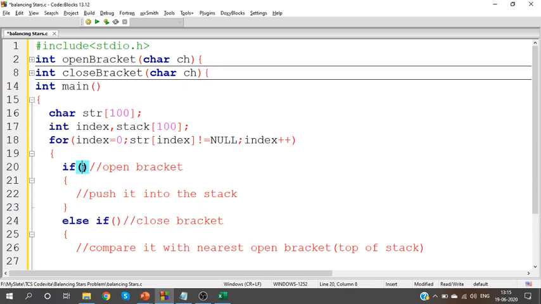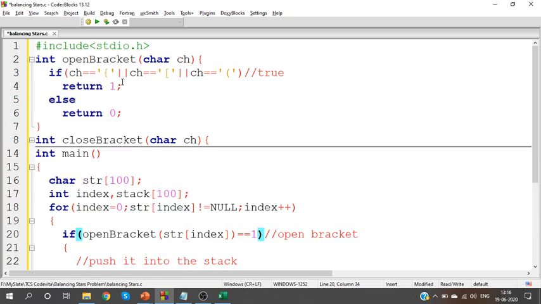So what should you do here? To check whether it is an open bracket, I'm not adding the condition because I don't want you to get confused. So I'll just call the function. Check whether str of index is an open bracket. If it is an open bracket, 1 will be returned. Otherwise, 0 will be returned.